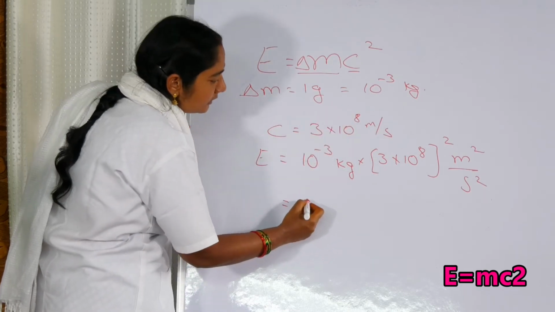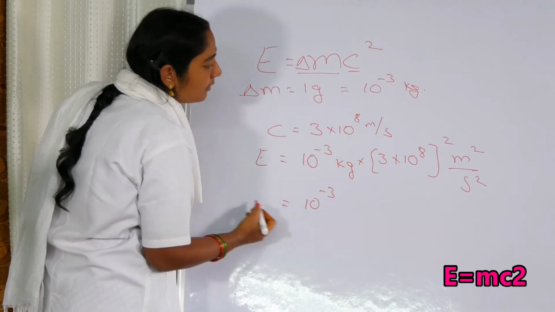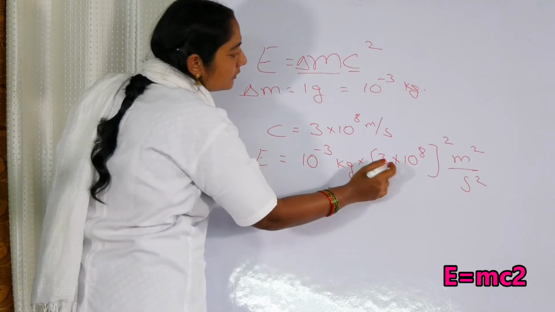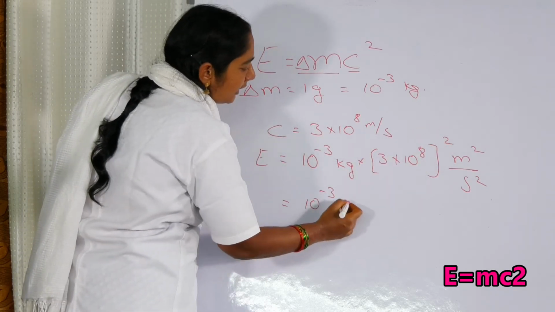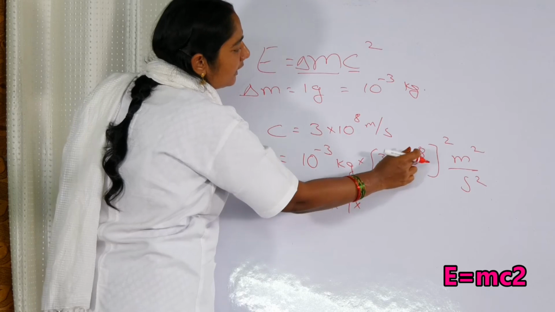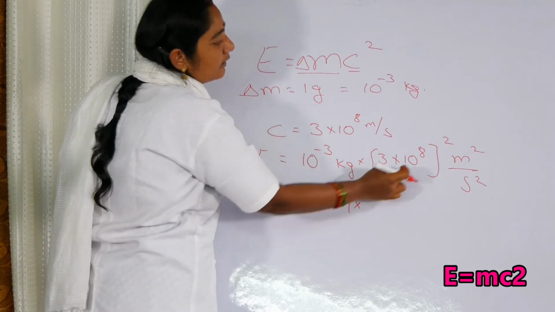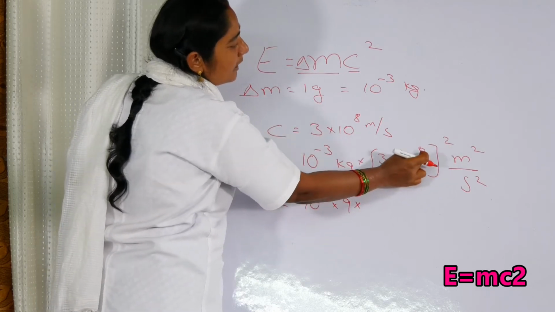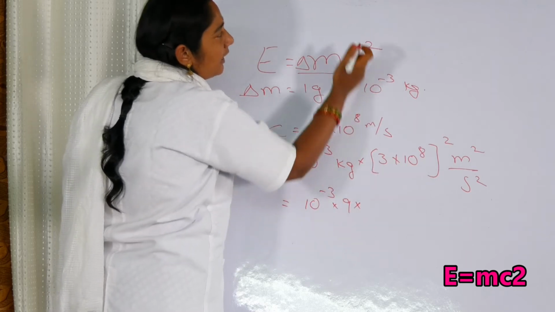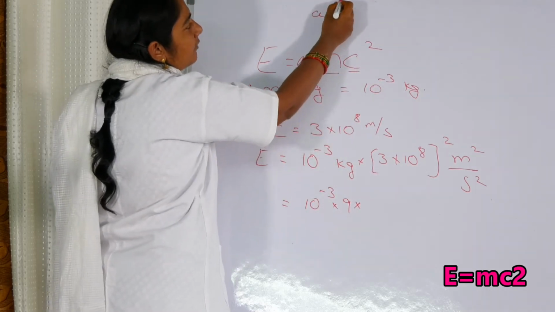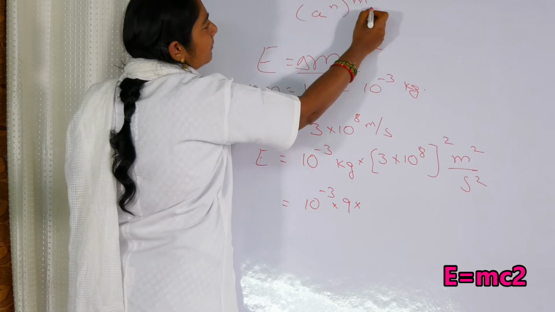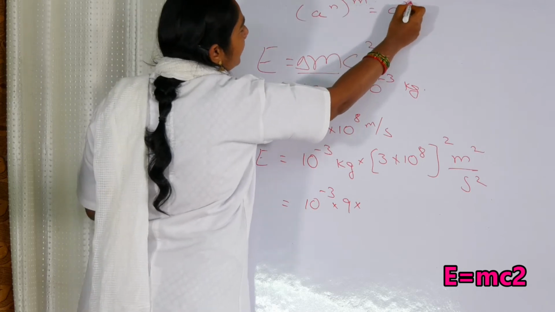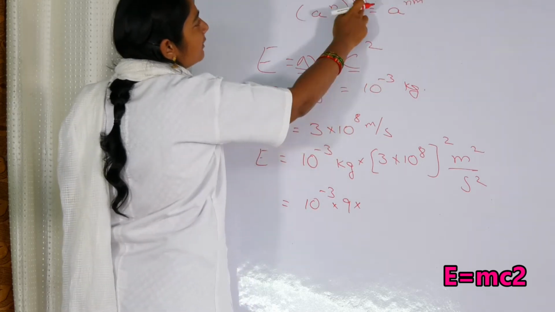So now 3 into 10 to the power of minus 3. Now 3 square becomes 9, into 10 to the power of 8 whole square. 10 to the power of 8 whole square means 10 to the power of 16. 10 to the power of n whole to the power of m is equal to 10 to the power of n into m, which means the powers will be multiplied.